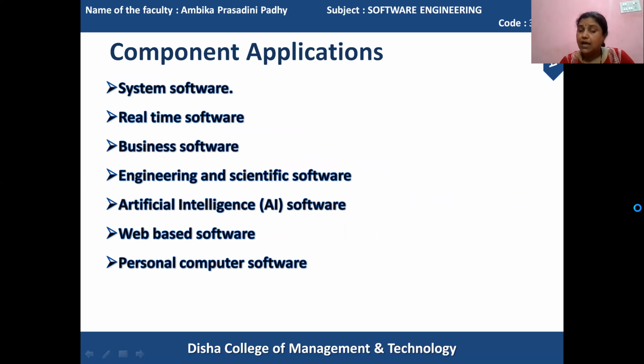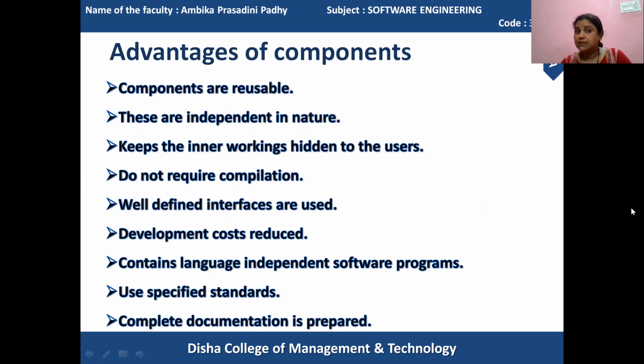be developed, and the software engineering components should possess these features. If a particular component is prepared, it must be reusable, it should be independent in nature, it should have its own set of compilation procedures, and for preparing a proper component to do its task, well-defined interfaces are individually used for their purpose. And when the components are prepared, they can be collaborated with other components in order to do the work. So it should contain collaboration features.